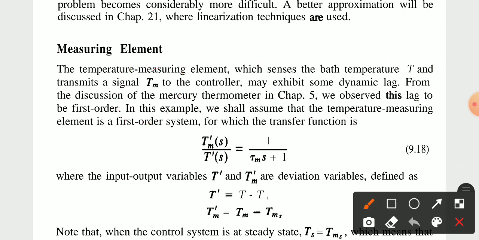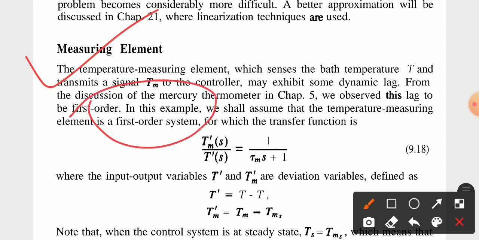The temperature measuring element senses the bath temperature T and transmits a signal Tm to the controller. It may exhibit some dynamic lag, from the discussion of the mercury thermometer in Unit number 5. We observed this lag to be first order. In this example we shall assume that the temperature measuring element is first order, in Laplace transform.